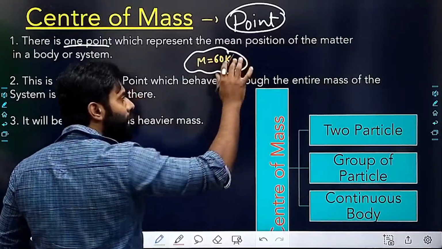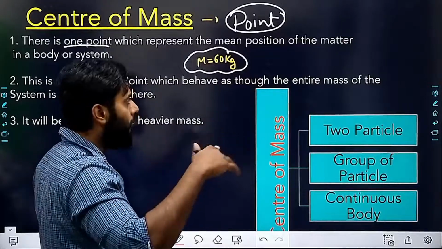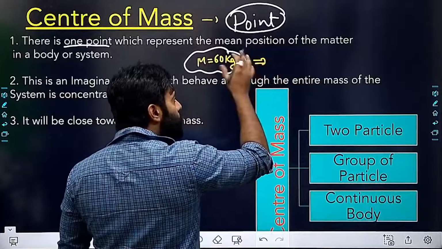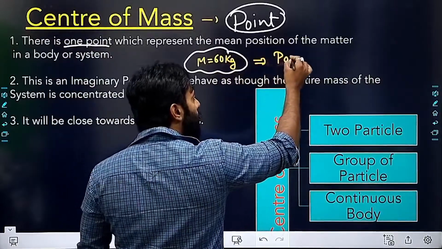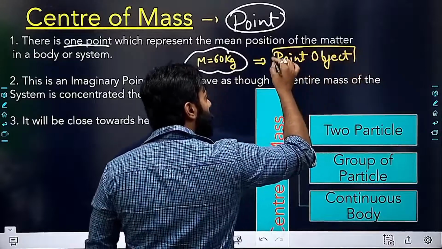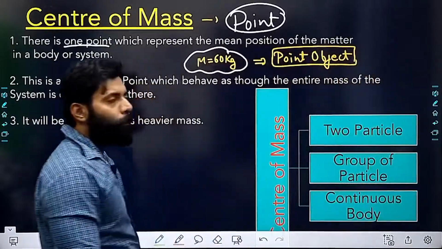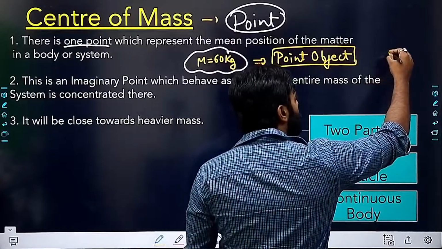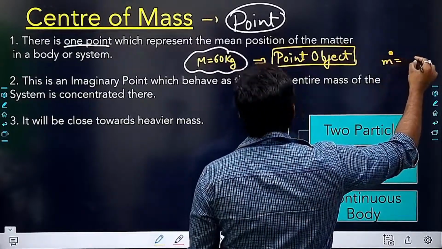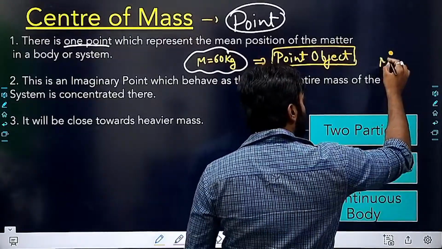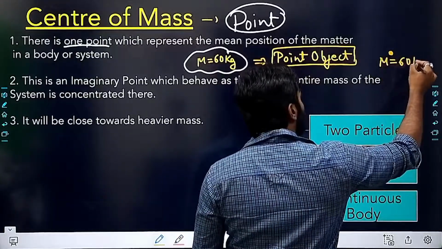If I assume this body to be a point object, then this point will have the same mass of 60 kg.